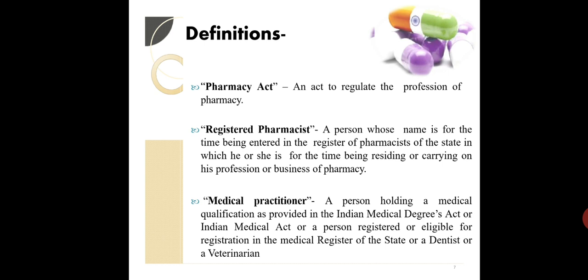That is the person who is carrying on his business or profession of pharmacy in that state. So he has to enter his name into the register of the government to be called a registered pharmacist. Coming to the third point, who is a medical practitioner? A person holding a medical qualification as provided in the Indian Medical Degree Act or Indian Medical Act, or a person registered or eligible for registration in the medical register of the state, or a dentist or a veterinarian.